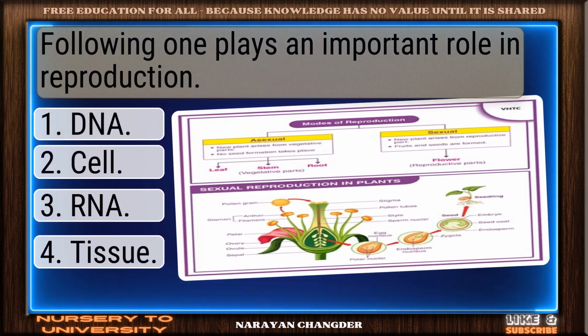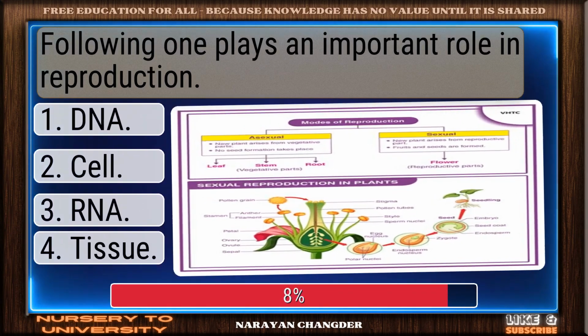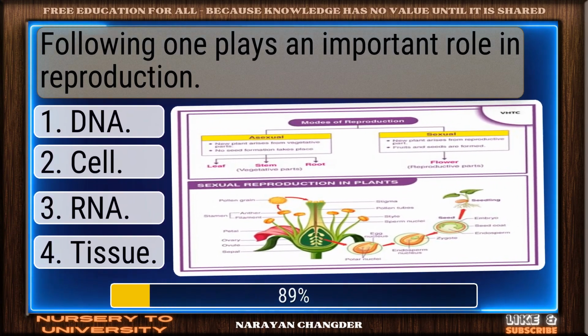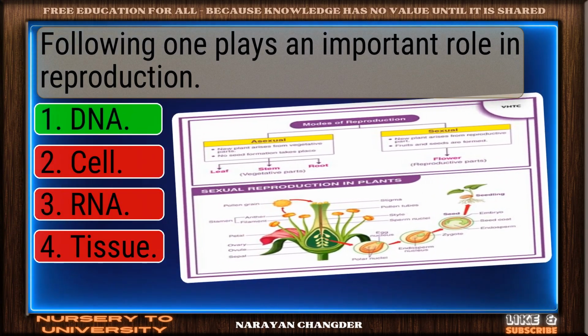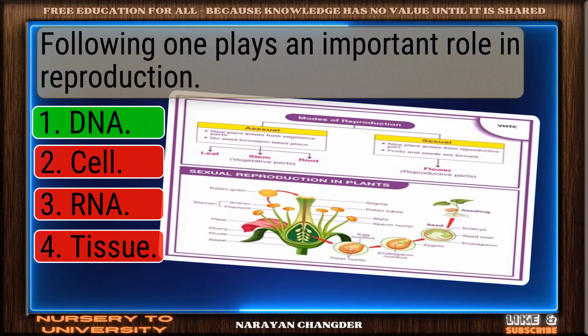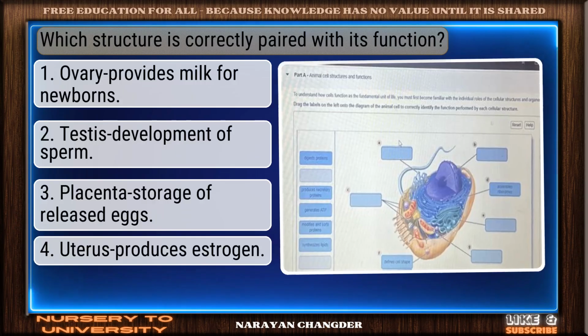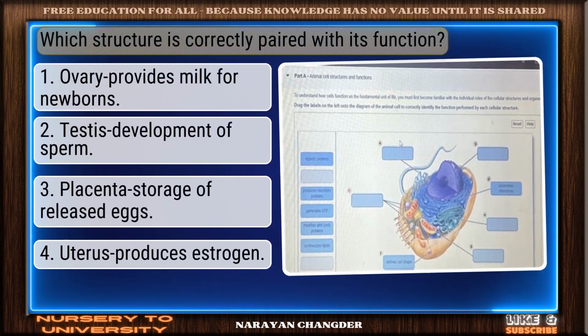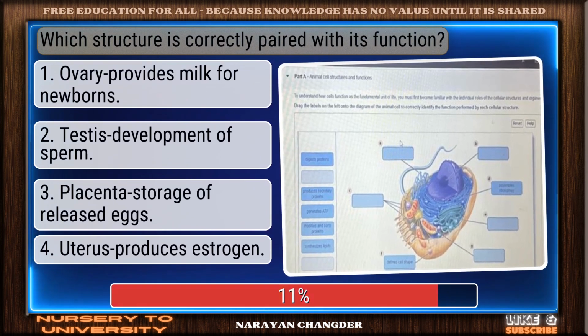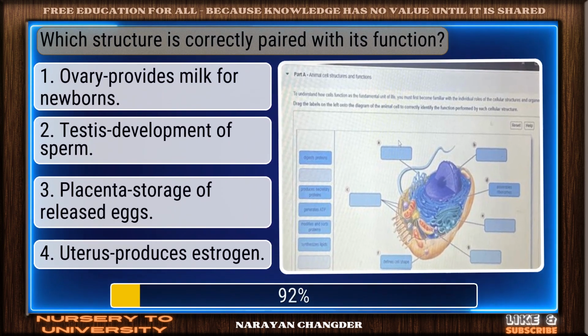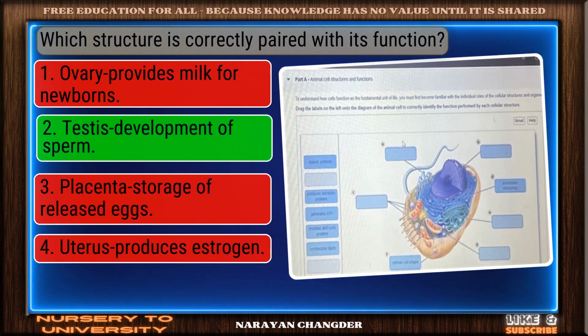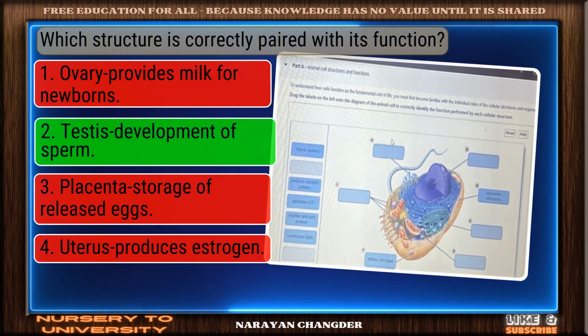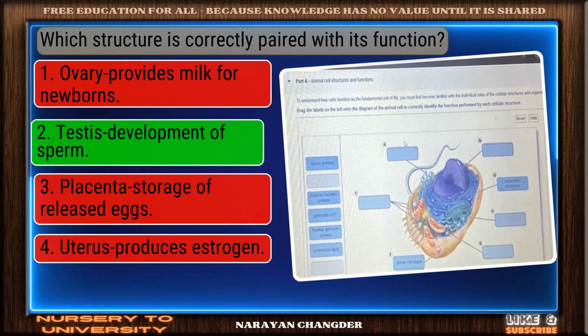Following one plays an important role in reproduction. Nice selection. Dina is the correct and valid answer. Which structure is correctly paired with its function? Sharp thinking. Testes development of sperm is the right choice.